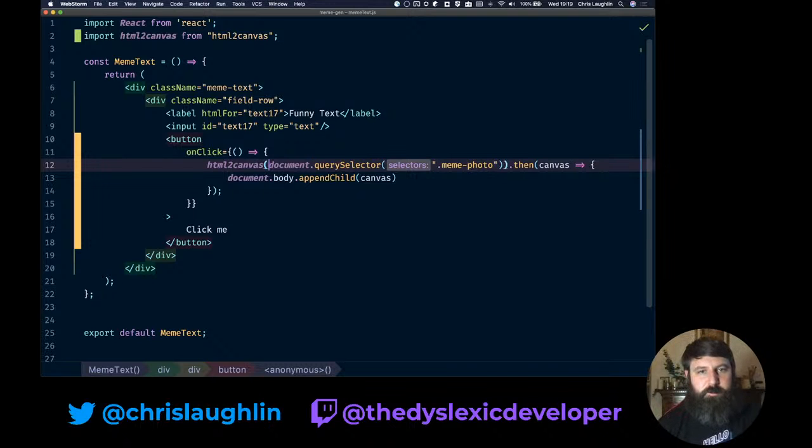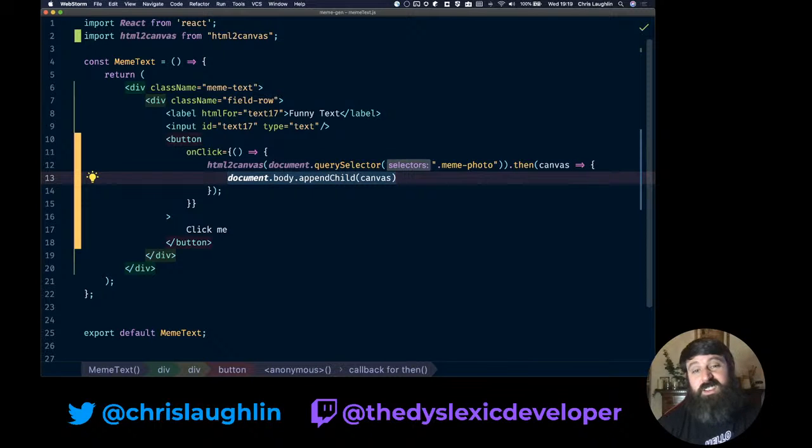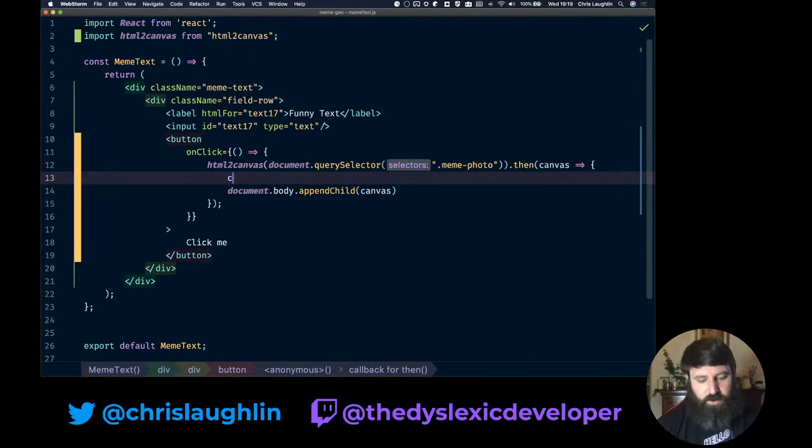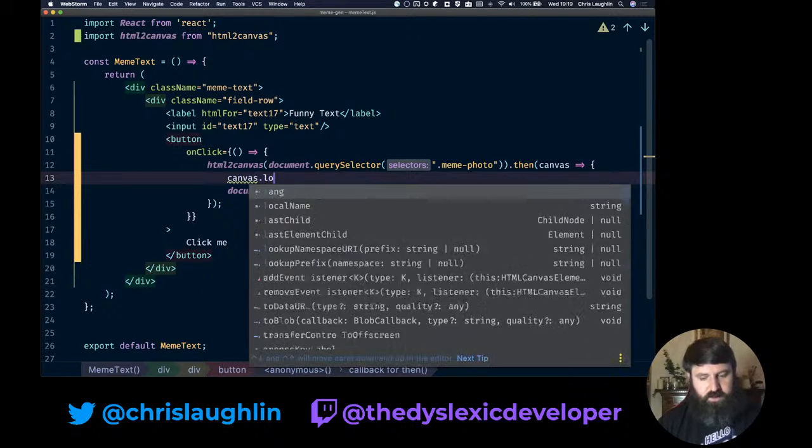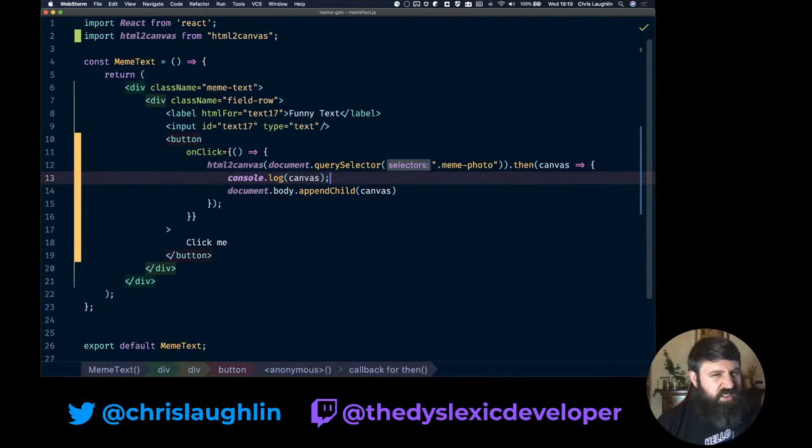So what we're saying is grab this element, pass it to the HTML to canvas function, which, self-explanatory, takes a block of HTML and renders it as a canvas. What I like about it as well, it's promise based, so there's no callback tree or anything like that. So we can do that. Then we get a canvas, and in their example they were appending it to the body. What I want to also do is log out the canvas just to see what it is, see what we can do with it and what we can't do with it.